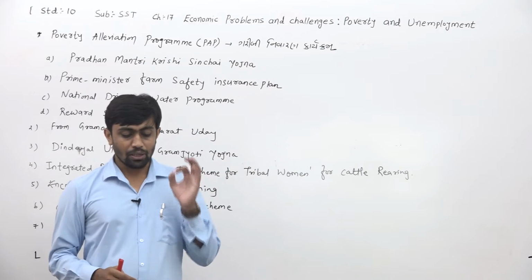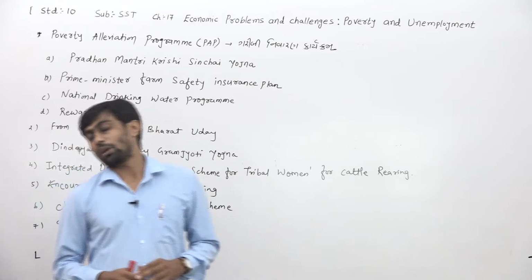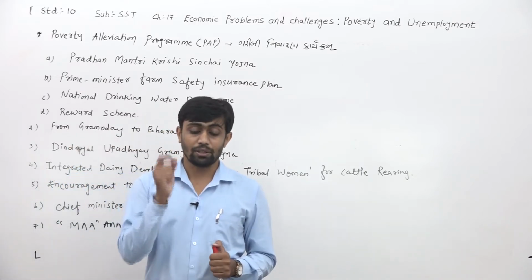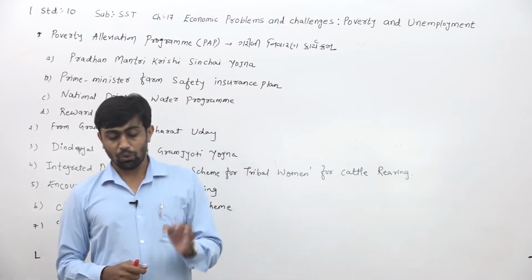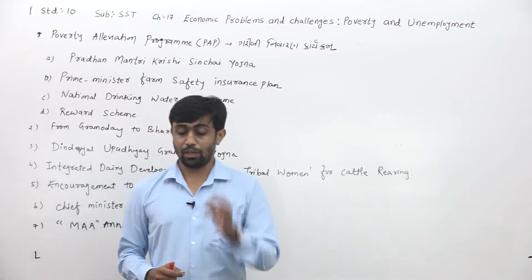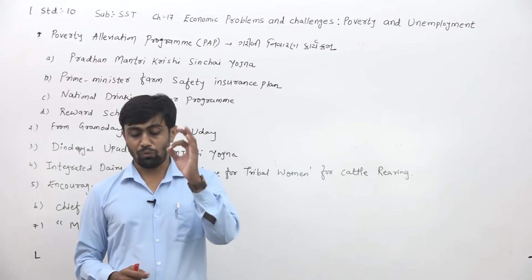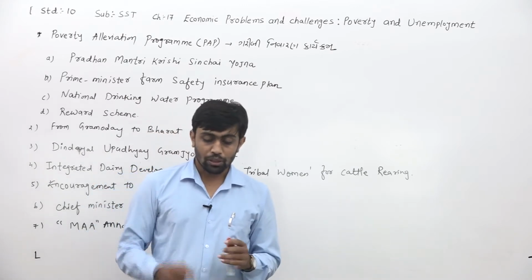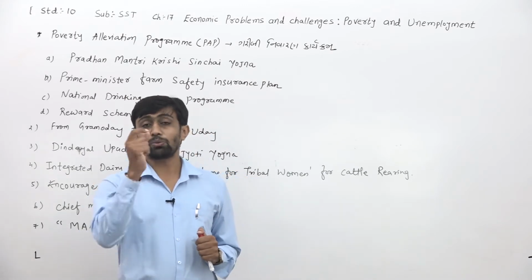There may be changes in the name of this program, but the basic objective is to create the opportunity for employment for the family who are suffering from poverty.